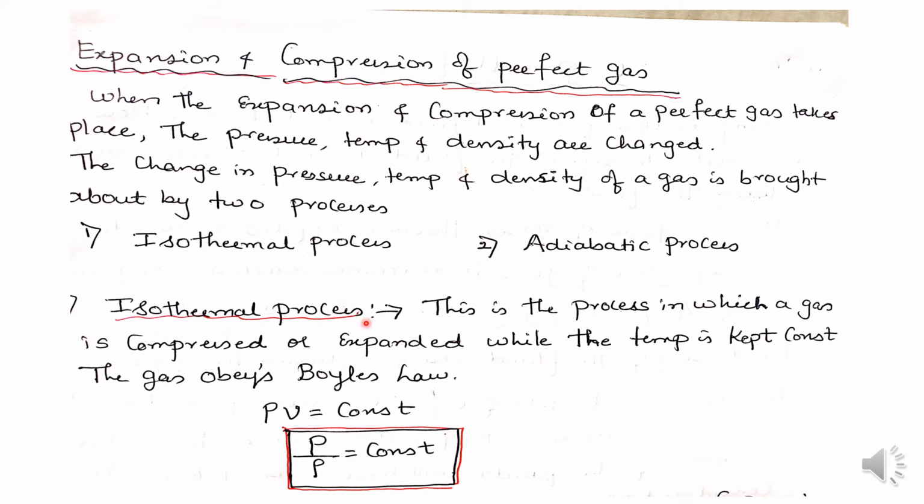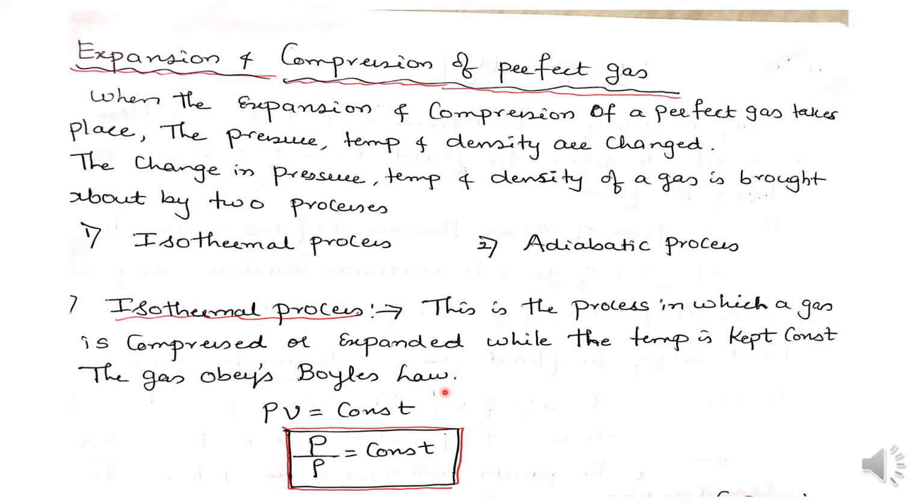This is the process in which the gas is compressed or expanded when the temperature is kept constant. So the isothermal process is a process where temperature is kept constant. At constant temperature the gas is compressed or expanded, and the gas obeys Boyle's law. We have already studied Boyle's law in the gas laws.